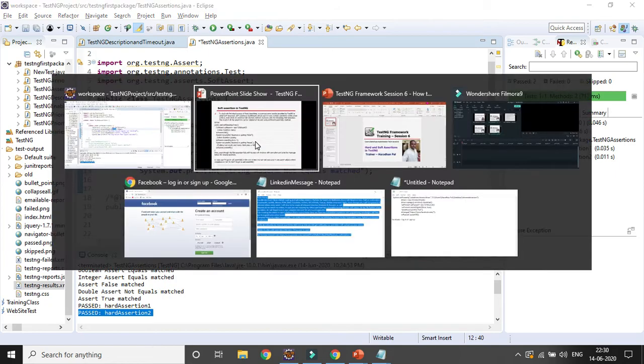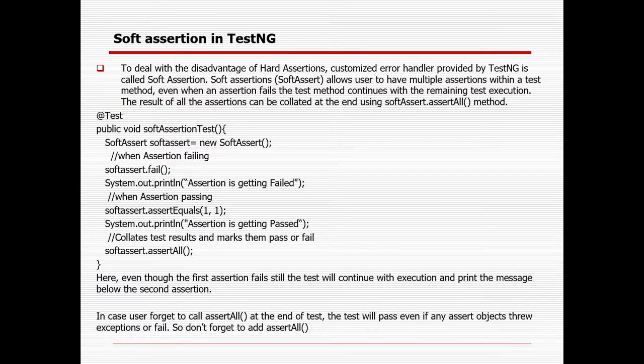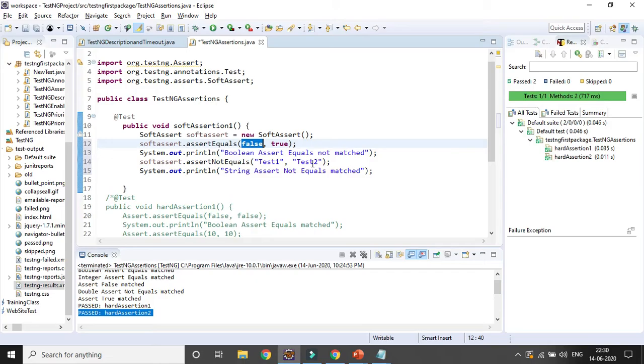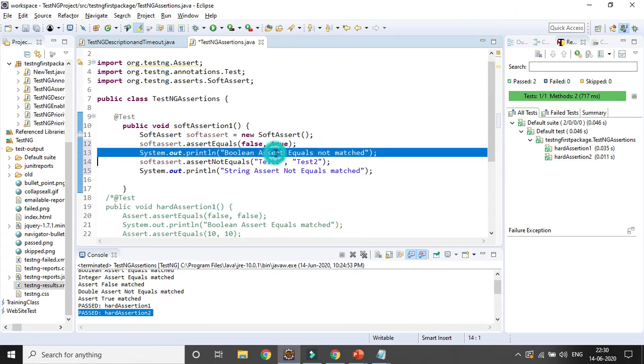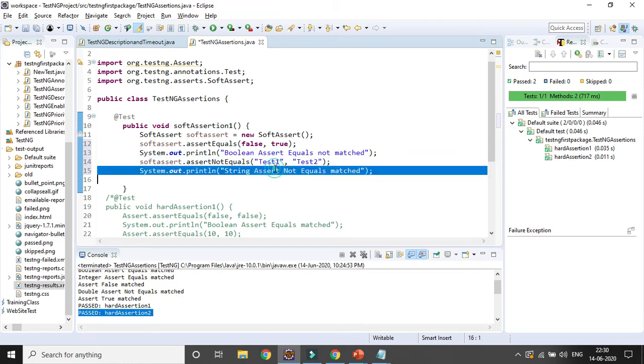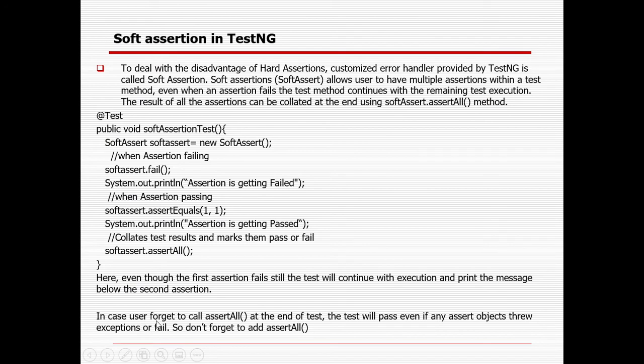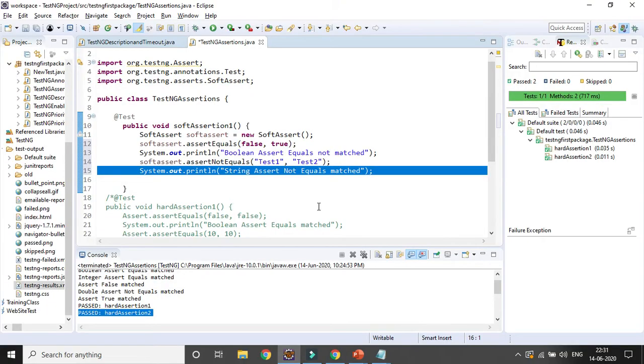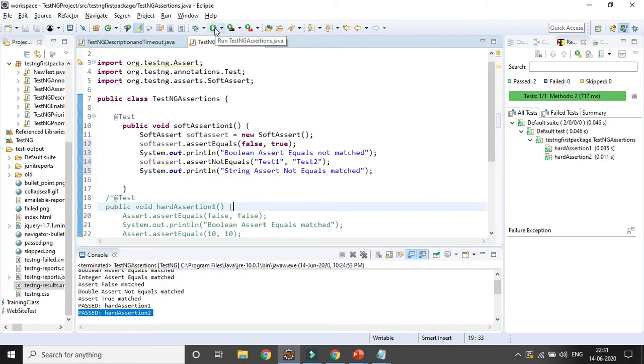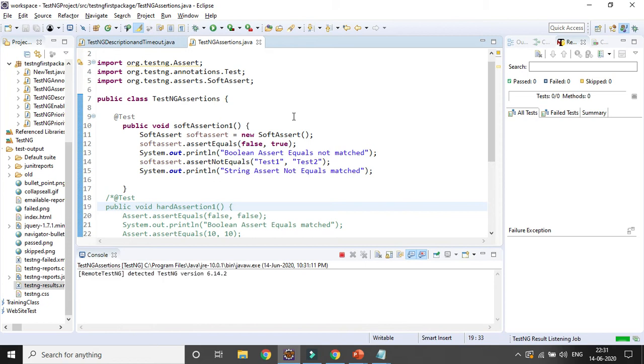At the end of the day I did not use the assert all method. Though it is getting failed, obviously the next step will be executed, but the overall test case status will be passed because I did not use assert all. I already mentioned, in case the user forgot to call assert all at the end of the test, the test case will pass even if any assert throws an exception or fails. Let's run it without assert all first and see whether the test case is getting passed or not.